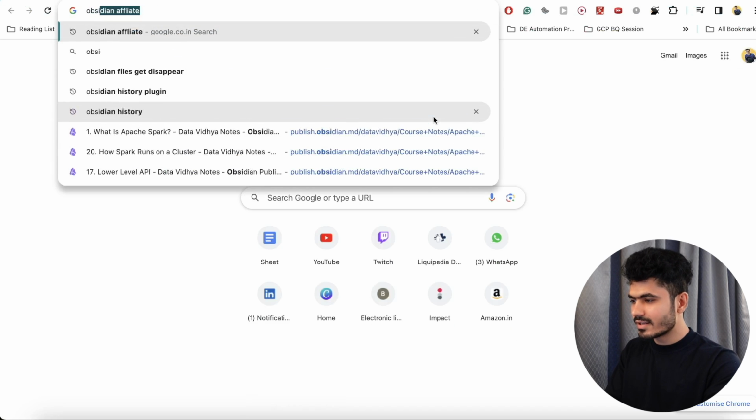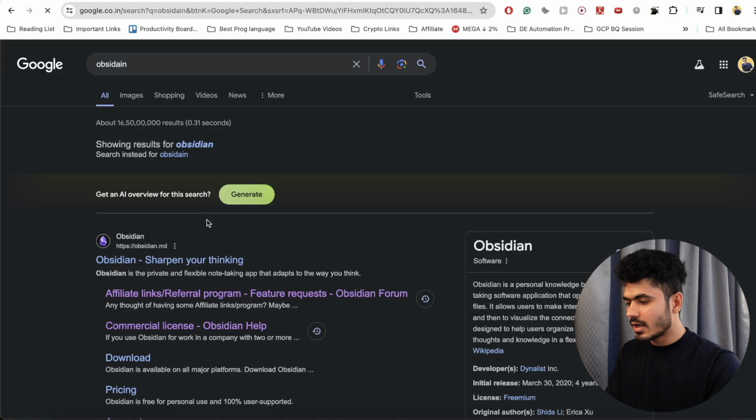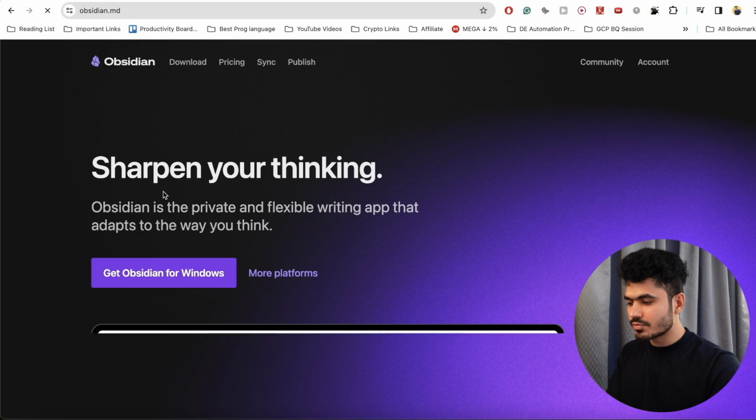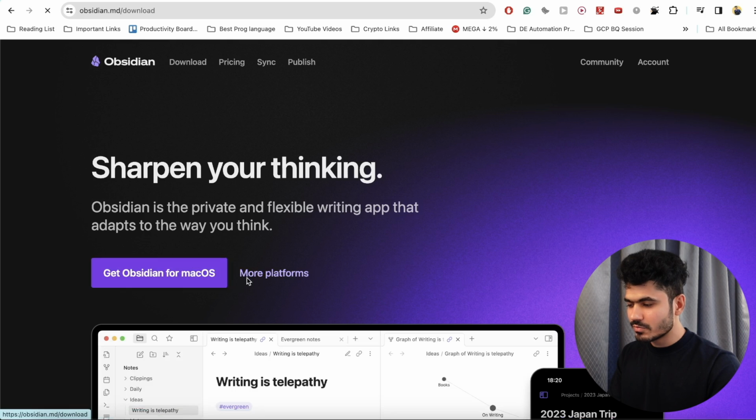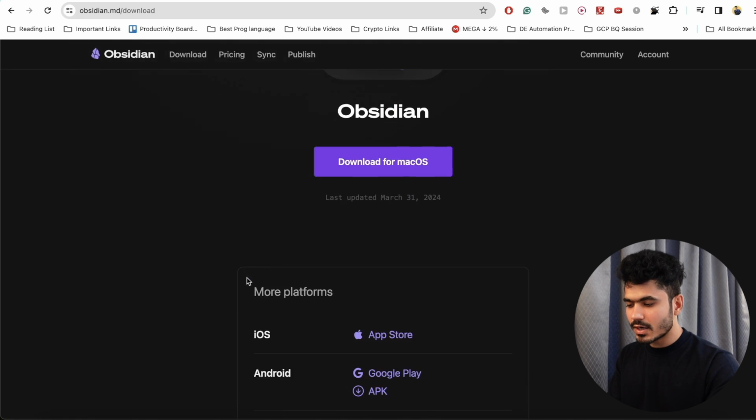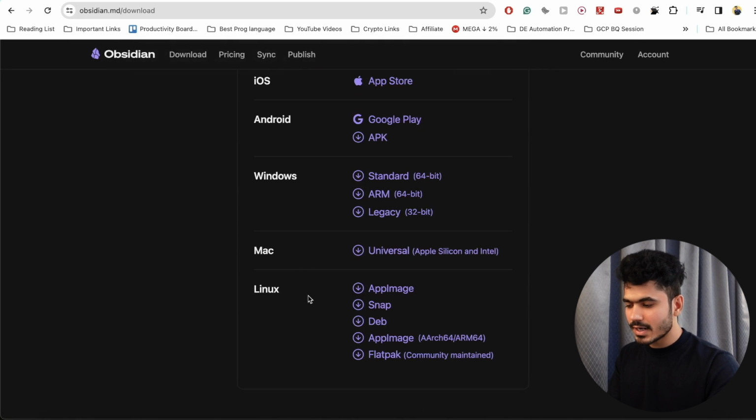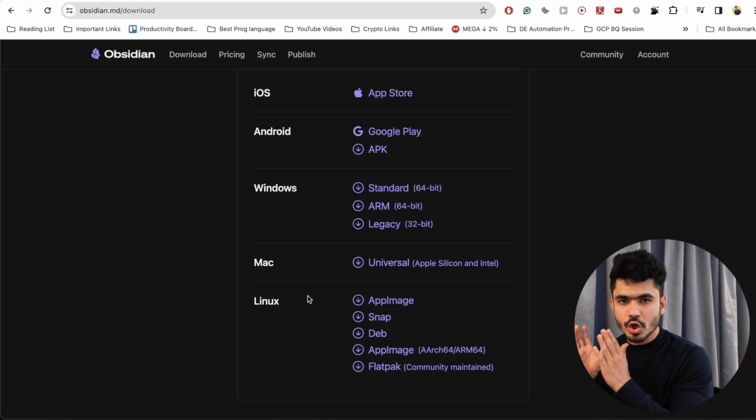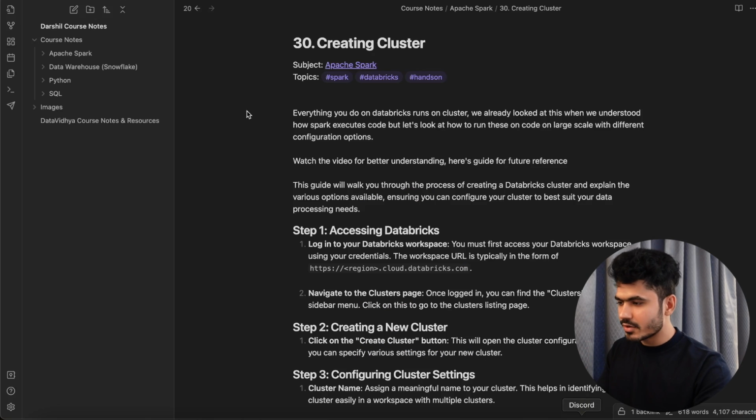You can download Obsidian from here. You can just search Obsidian and you will be directed to this website. It is available for multiple platforms. I use macOS, but you can download it for Android, Windows, Mac, Linux. Everything is available based on your operating system. You can just download the right files. And once you do this, you will have to create your own vault.